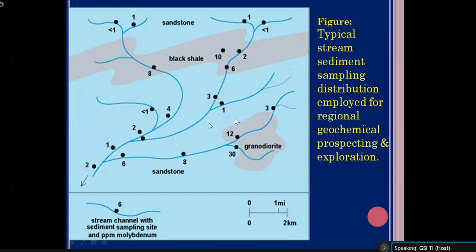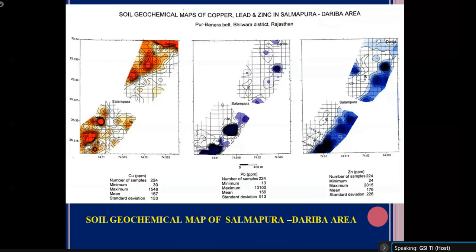Again, I have shown you some geochemical contour maps. See these three geochemical contour maps. First one is the geochemical contour map for copper, second one is for lead, and third one is for zinc. These contour maps have been prepared by collecting soil samples for lead and zinc in the Dariba area. We have collected 224 soil samples, and we have analyzed those soil samples for different elements. We have taken these three elements because the Dariba area of Rajasthan is very famous for lead zinc mineralization.